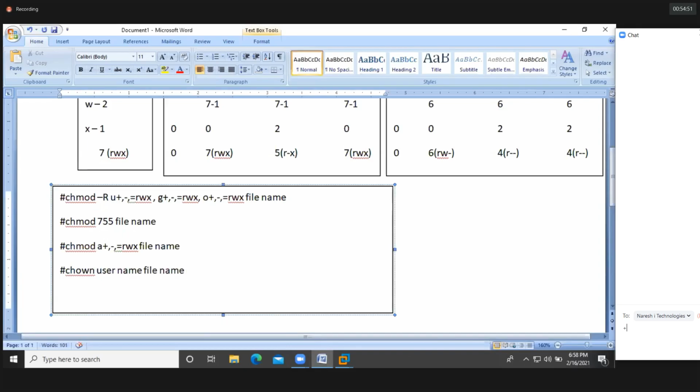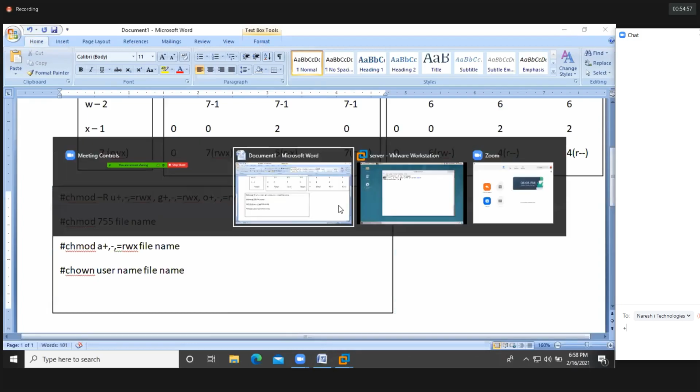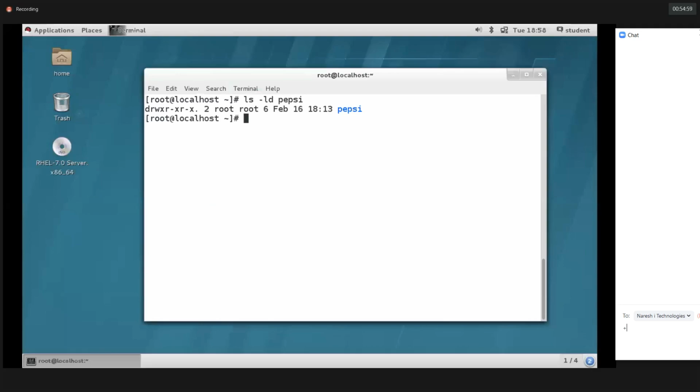Clear? So very simple. I'll do one thing. I'll create one user: useradd Philip. Then hit enter. Okay, I created one user called Philip. The Pepsi directory belongs to whom, guys?